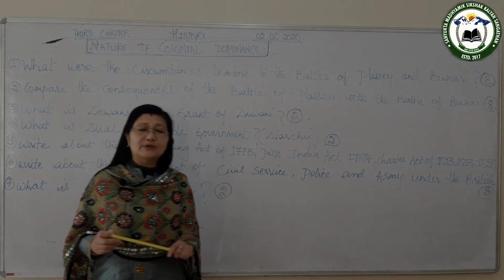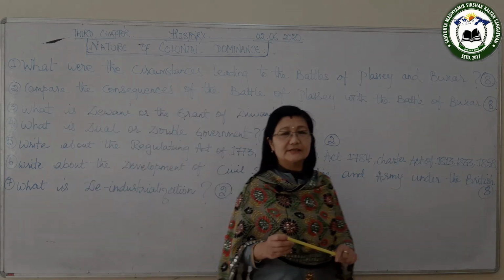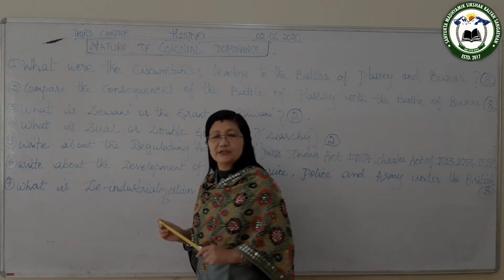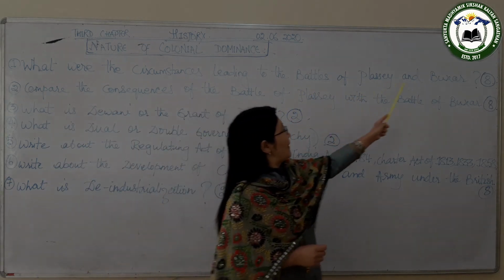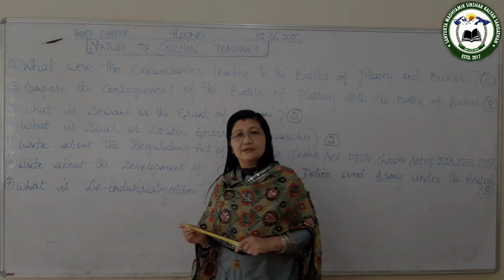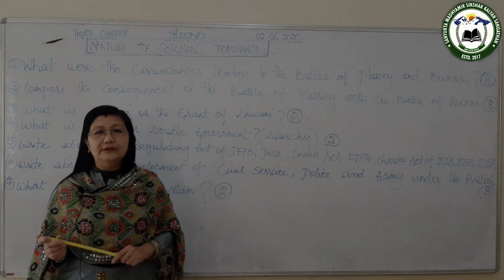And Mir Qasim was a person who wanted to be independent. He didn't want to remain under the control of the British. So, it was because of that the Battle of Buxar took place during the Nawabship of Mir Qasim.